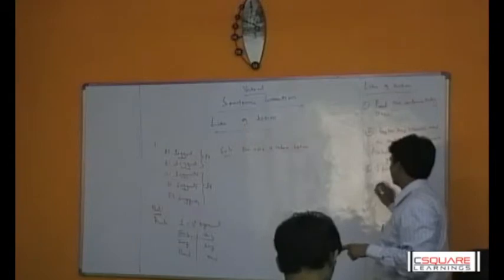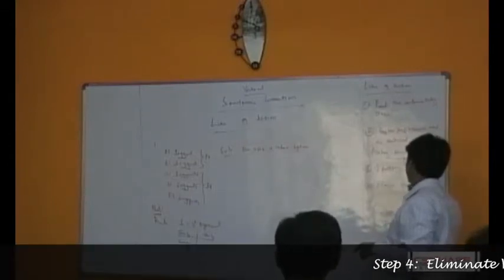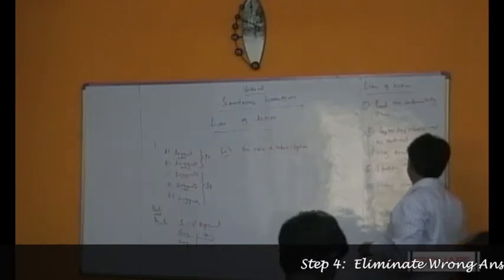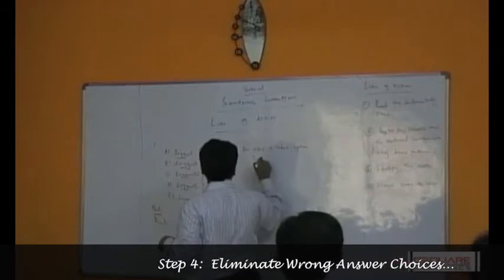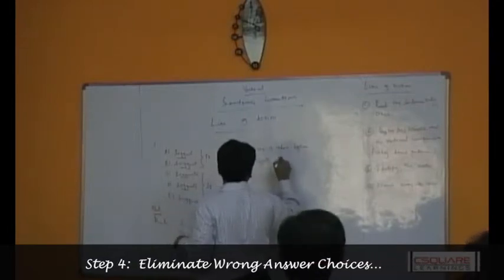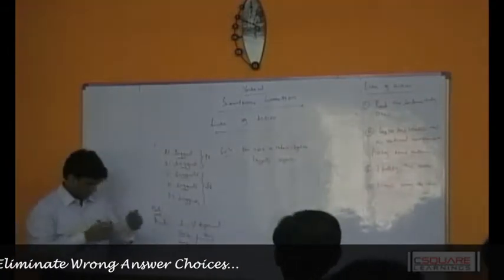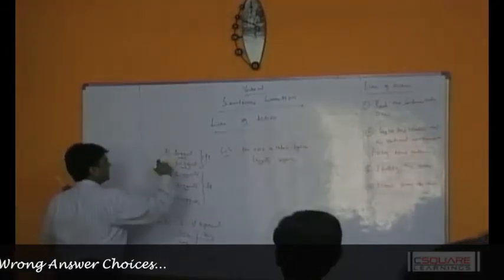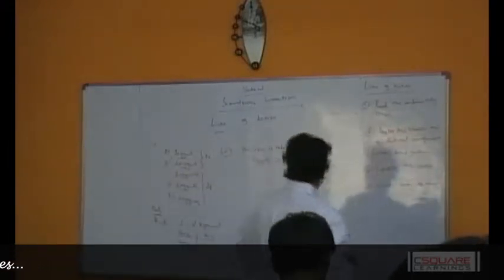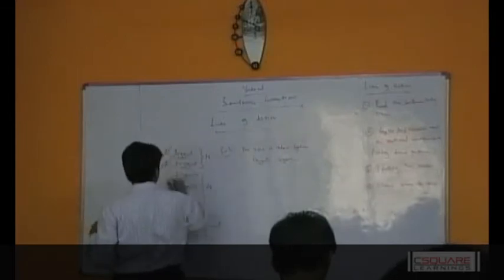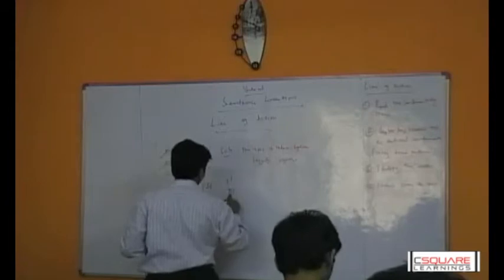Now step number 4. Eliminate wrong answer choices. Subject is singular, so I need to have suggest, which is again singular. So which answers should I eliminate? A and B. Eliminate A and B. Brilliant. Now, eliminate A and B, I'm still left with 3 answer choices: C, D and E.